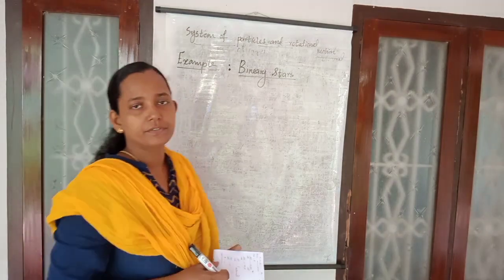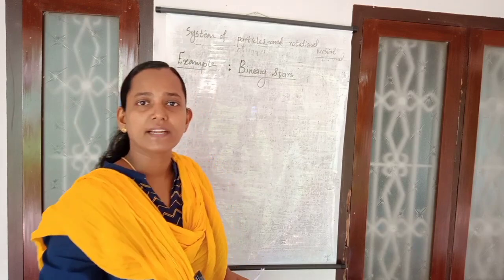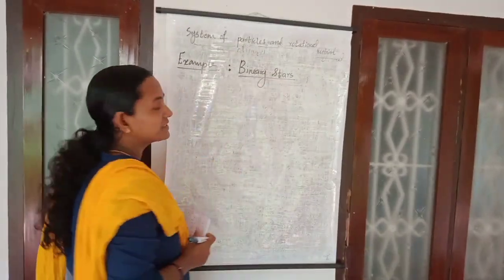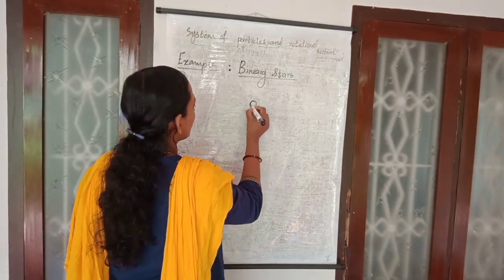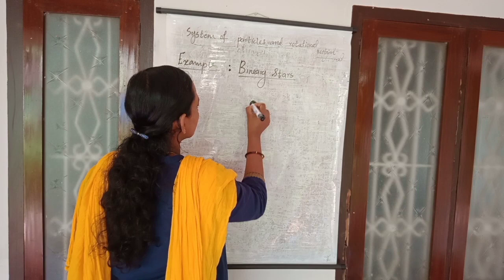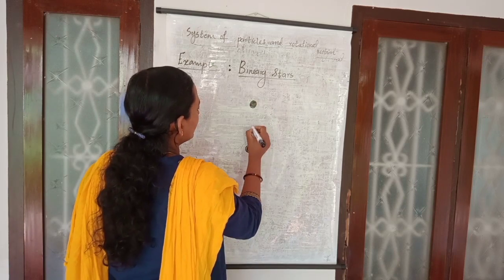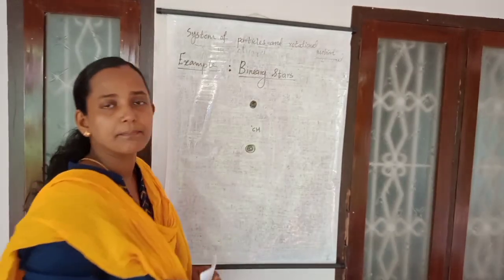And then, to study the motion of the center of mass of a system of particles, another example is the motion of binary stars. Binary stars are a group of two stars of equal masses orbiting around the center of mass of the two.